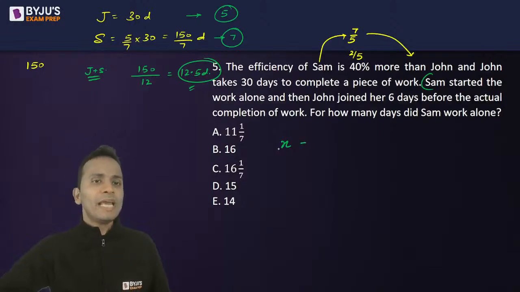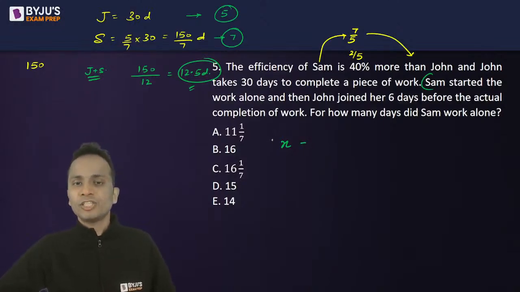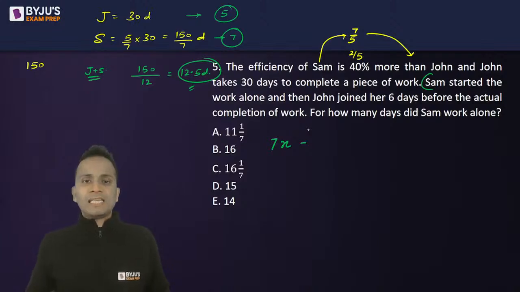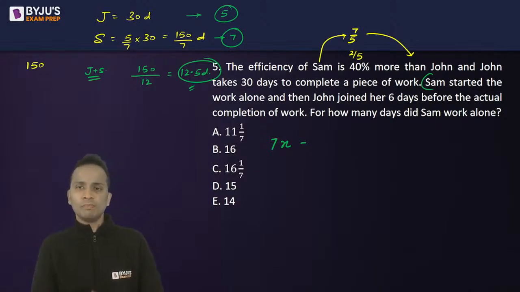Done. Now in x days, Sam can finish at a rate of 7x units of work. Now Sam started alone and then John joined her 6 days before the actual completion of work. So that means 12.5 minus 6, that is 6.5 days.